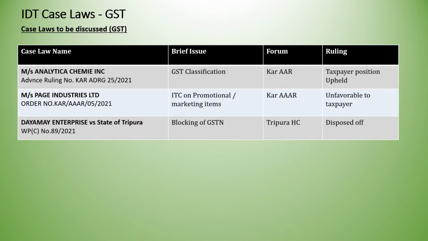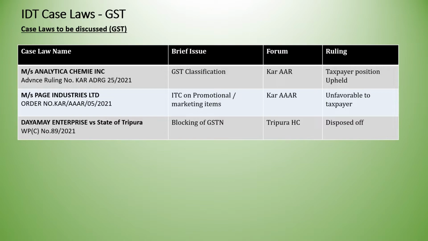In today's video we have picked three interesting case laws to discuss, one being a matter on GST classification, another important ruling on ITC on promotional or marketing items, whether they are eligible or not, and third, where the GSTN of a company was blocked because they didn't reply to a show cause notice issued on cancellation. So these are the three rulings we have taken for this week.